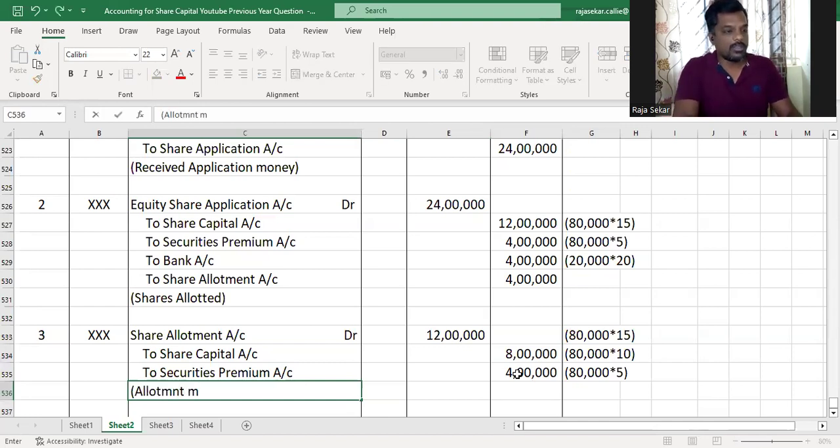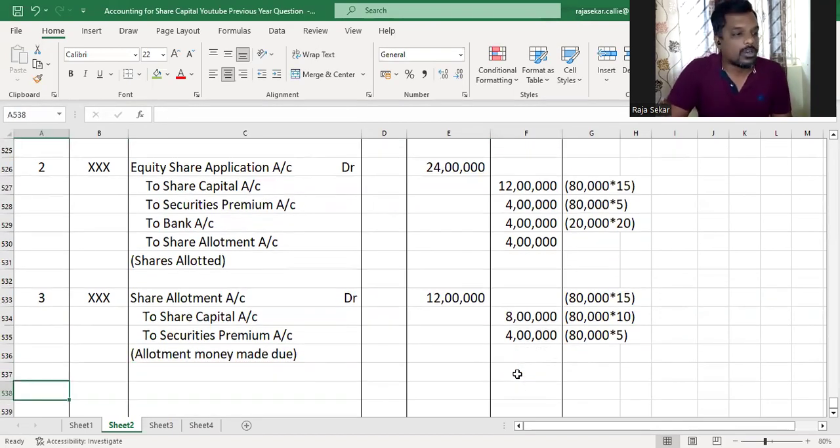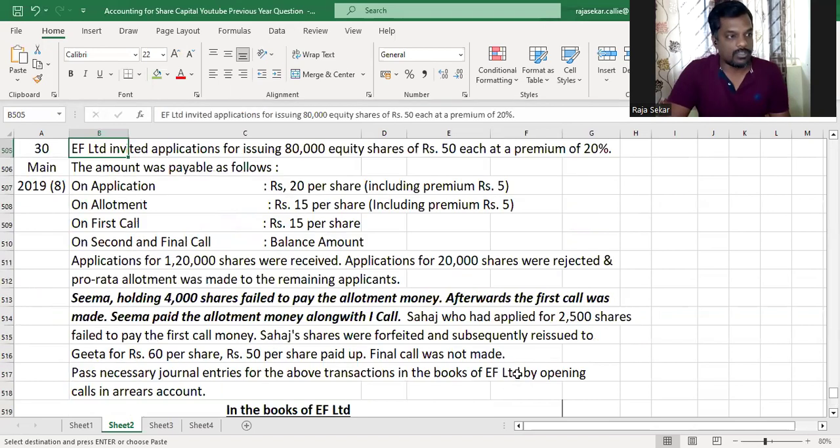So allotment money made due. Now we have to receive allotment money, but there is a small problem with that. As I told you, one of our friends, Seema, one of our shareholders, did not pay the allotment money.